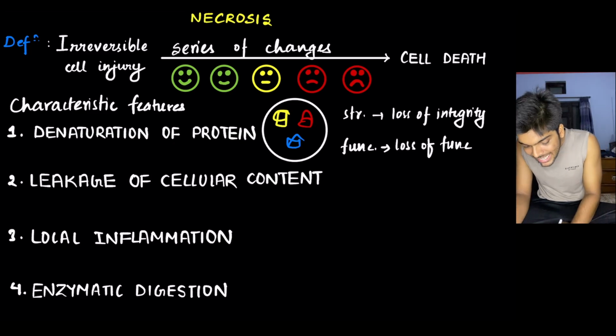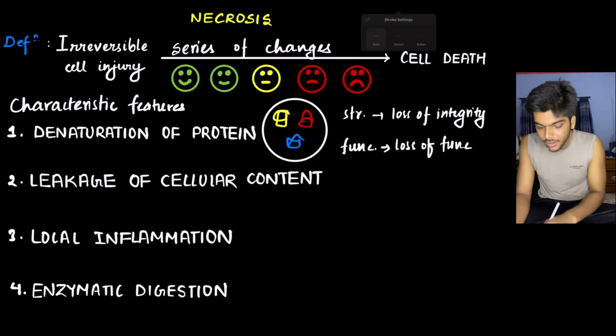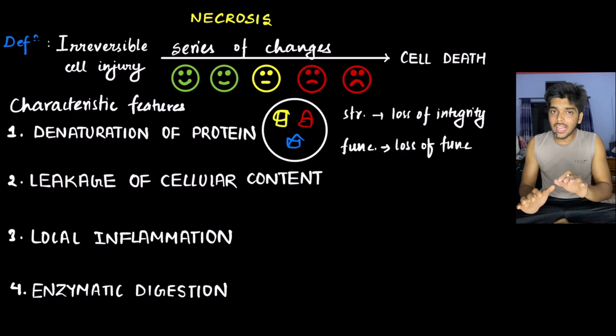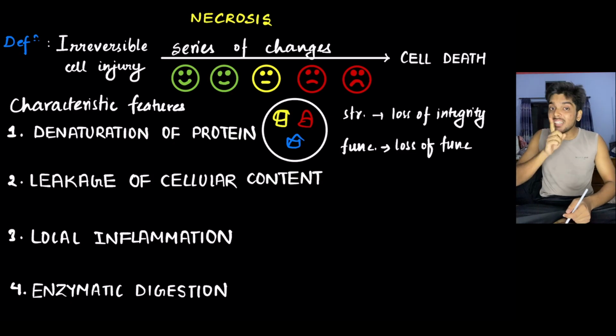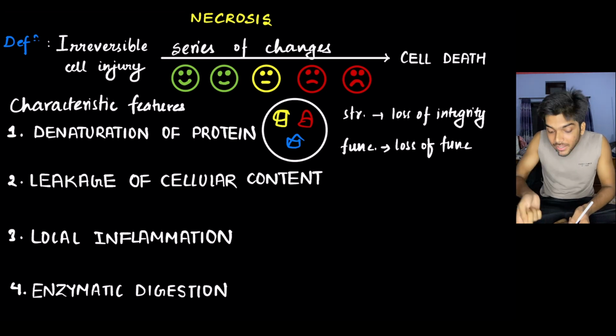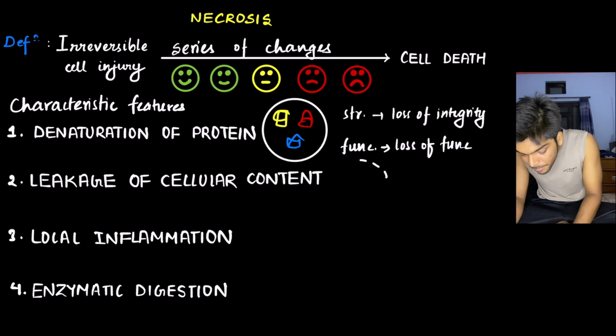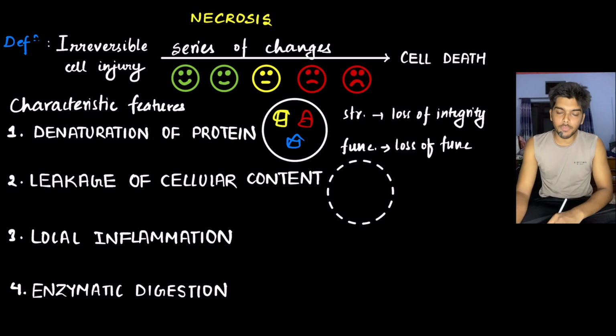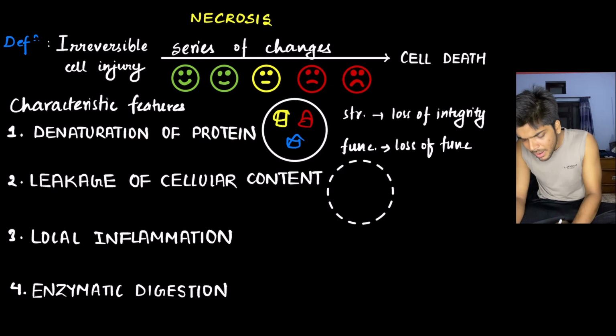Number 2, leakage of cellular content. Normally the cell with its plasma membrane is intact. In reversible cell injury as well, the plasma membrane was intact. But in necrosis, plasma membrane disruption takes place. If the plasma membrane gets disrupted and there is a gap in the plasma membrane, things from inside the cell will leak outside. So there is leakage of intracellular content.